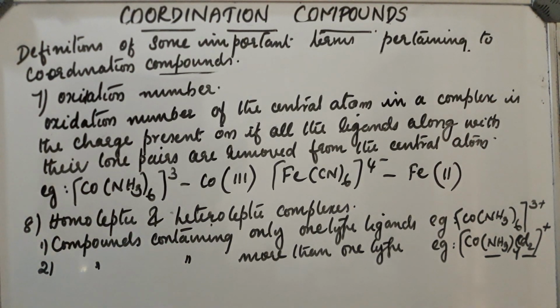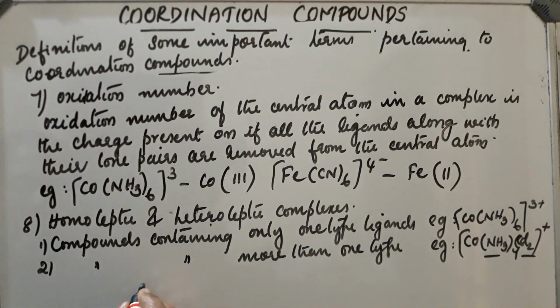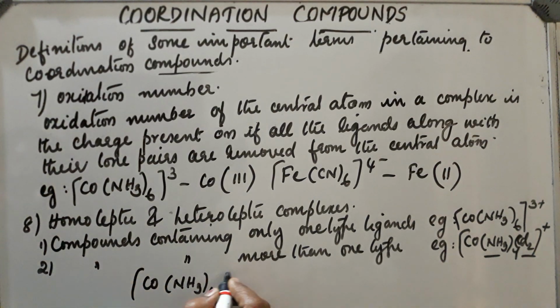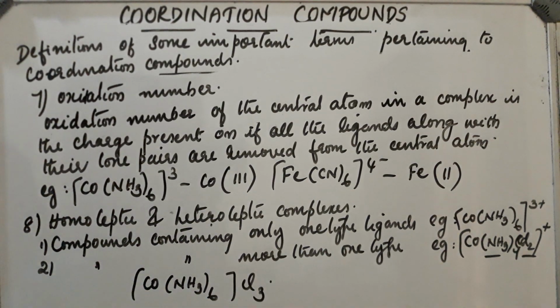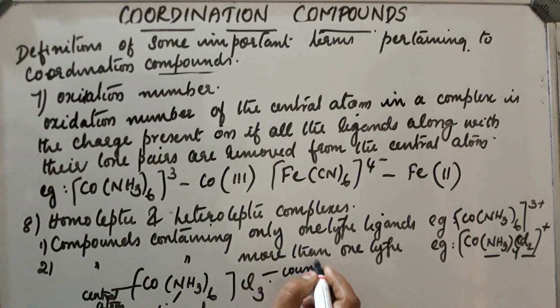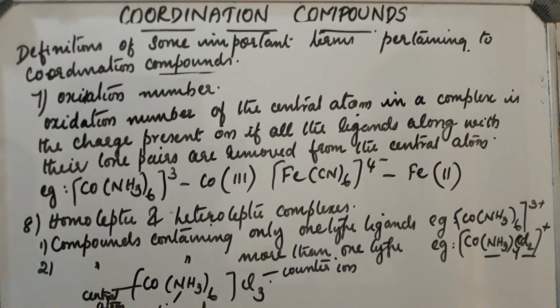Now, let us write in common. If we take an example, [Co(NH3)6]Cl3, then here the central atom is Co. Now, this is the ligand. Outside the bracket is the counter ion, and coordination number is 6.